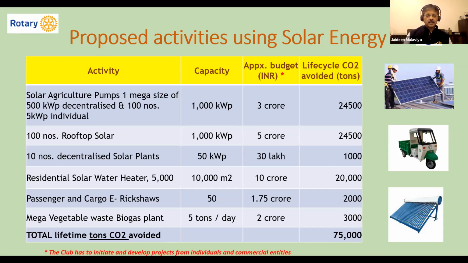Plus, apart from solar energy, we can create a mega vegetable waste biogas plant. Wherever there are sabji mandis, at a central place where the vegetables are distributed. In India, typically a lot of vegetables get wasted, both during transportation and distribution, and if they are not collected, then at the end of the day they degrade and have to be thrown off. So these can be converted into energy. So that's one of the projects I propose.